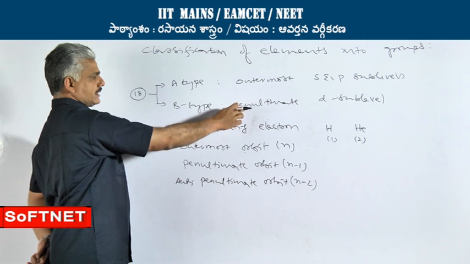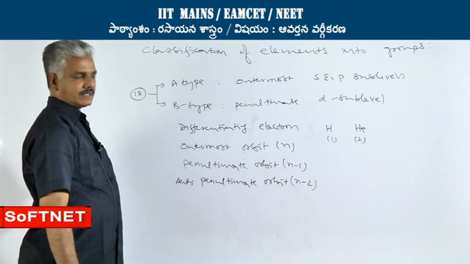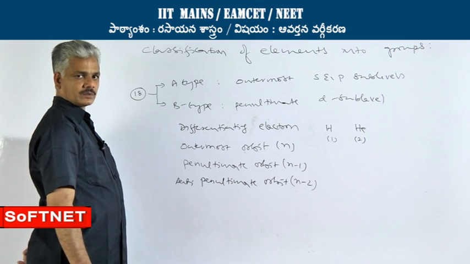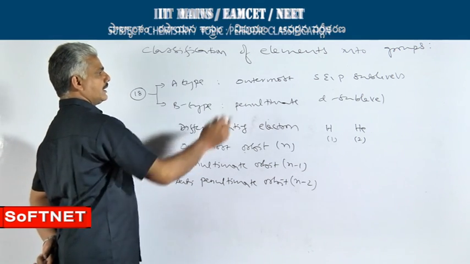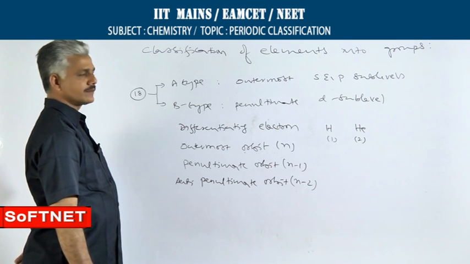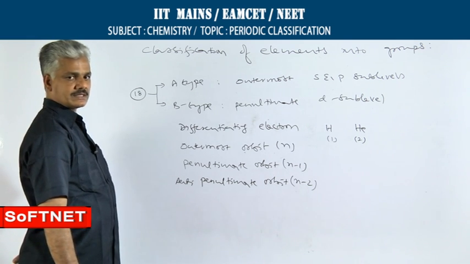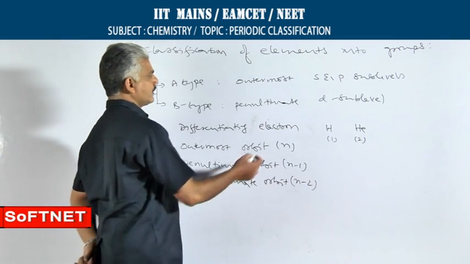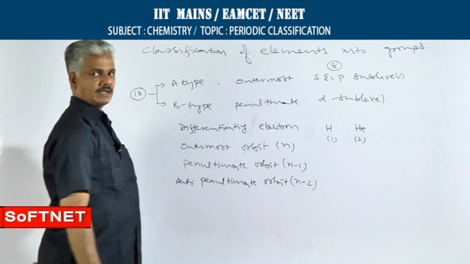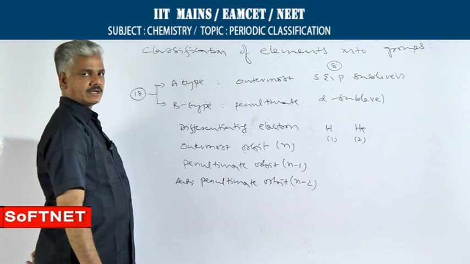If the differentiating electron enters into the penultimate D sublevel, they are called as B type of groups. An S sublevel can accommodate maximum of 2 electrons, whereas P can accommodate 6. So, a total of 8 electrons can be accommodated in S and P sublevels taken together.